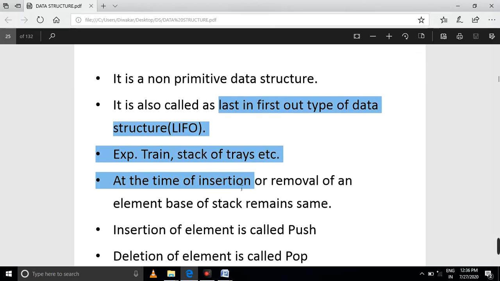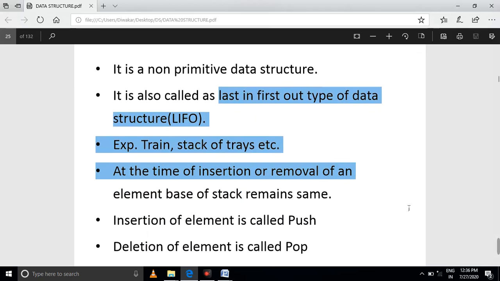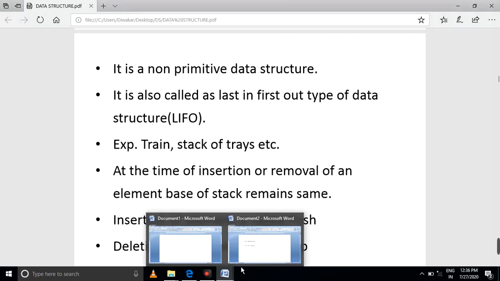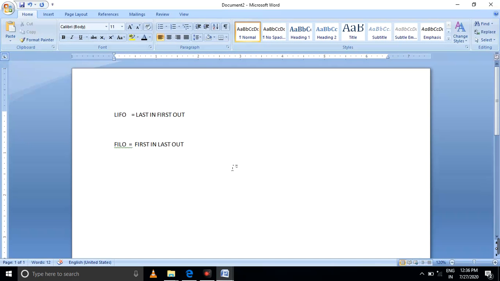At the time of insertion or removal of an element, the stack behavior remains the same.